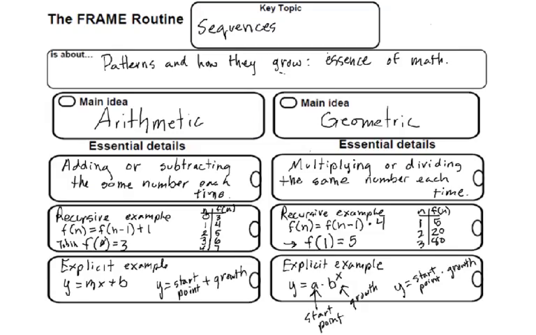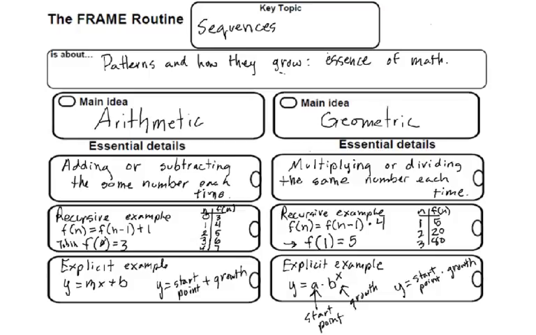Okay, so our key topic is sequences. Sequences are just the patterns, and we've been looking at how they grow. And that's the essence of math. That's what math is all about, these patterns and taking them and doing stuff with them.